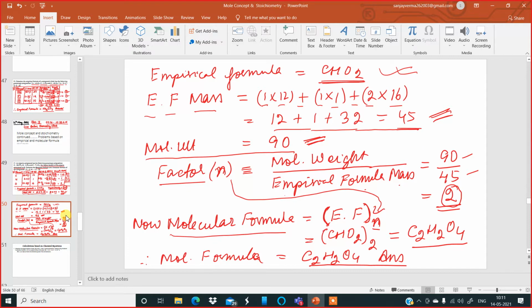Now, in the next line, I write CHO2, that is the empirical formula, close the bracket, and outside, instead of n, I put 2 over there. Now, I simplify this, put the 2 inside, and I will get C2H2O4, which is my molecular formula, and it is the answer. So this sum will carry 4 marks, and it is a very, very important sum. So you must know the method.